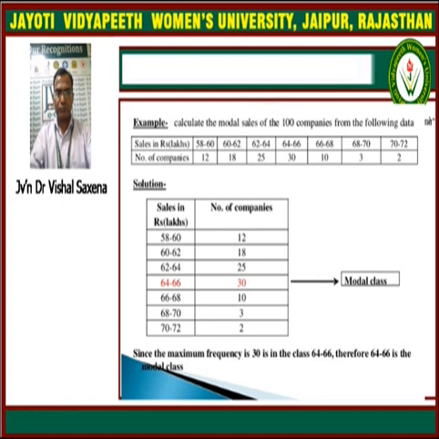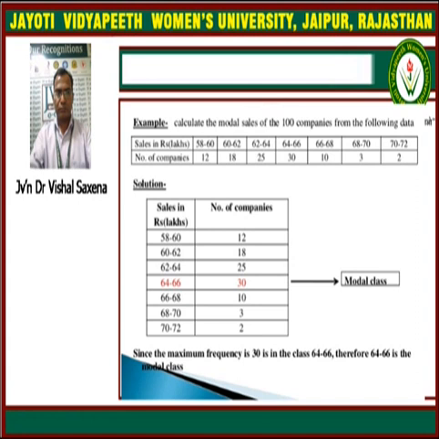The question is to find the mod for the 100 companies. First we will make a table for the sales and the number of companies, with 2 columns and different rows, and put the values in this table.